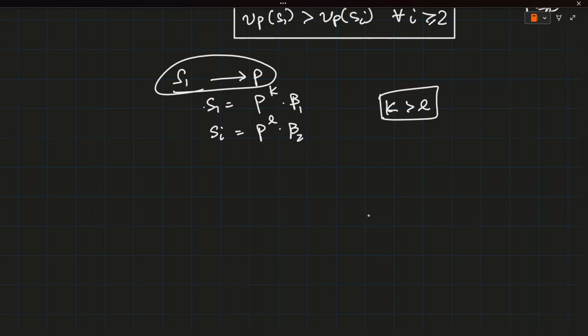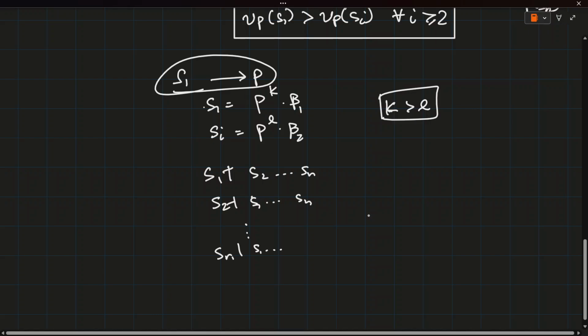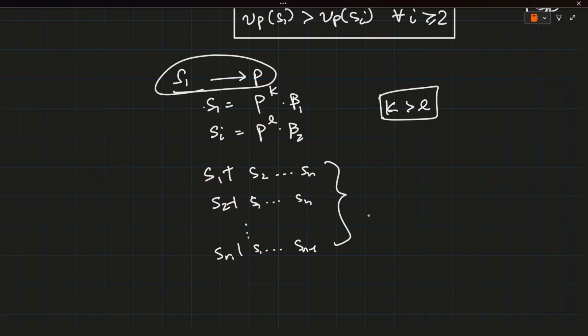This is true for all of them. S1 does not divide the product S2 till Sn, and similarly S2 doesn't divide the product of S1 till Sn where S2 is excluded, and so on. Sn does not divide the product S1 till Sn minus 1, and to each of them we can uniquely assign one prime. Suppose these are assigned P1, P2 till Pn.